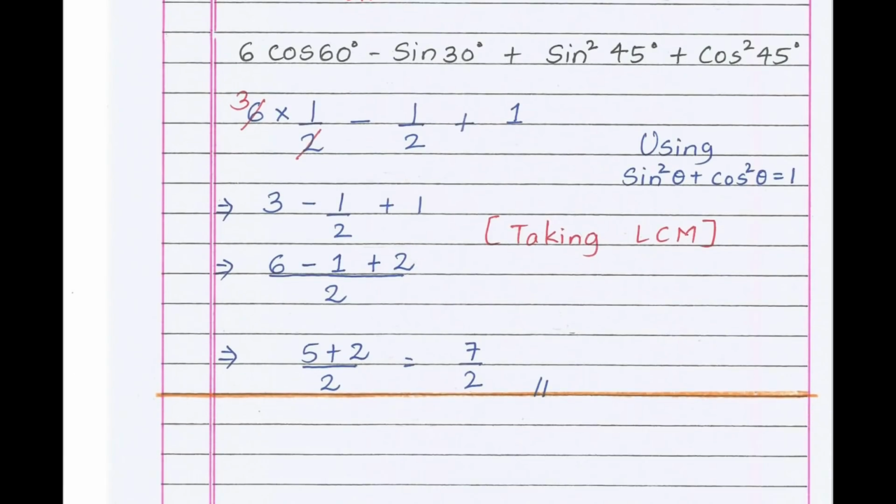The other question: 6 cos 30 degree minus sin 30 degree plus sin square 45 degree plus cos square 45. Directly apply the identity, that is sin square theta plus cos square theta equals 1. You'll get 1. Sin 30 is what? 1 by 2. Cos 60 is what? 1 by 2. 6 as it is in the question. 2 times 3 is 6. Therefore 2 ones are 2, 3 as it is, minus 1 by 2 plus 1. Now taking LCM, what do you get? 2 into 3 is 6, 2 into 1 is 2. 6 minus 1 is what? 5. 5 plus 2 is 7. 7 by 2. Therefore the answer is 7 divided by 2.